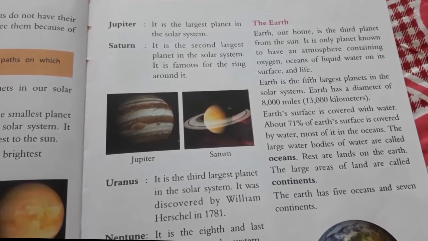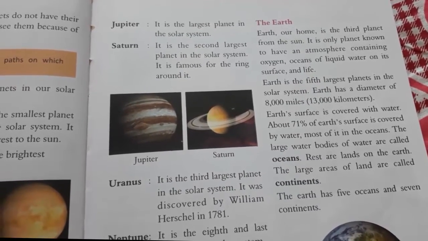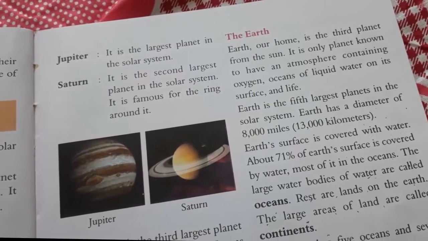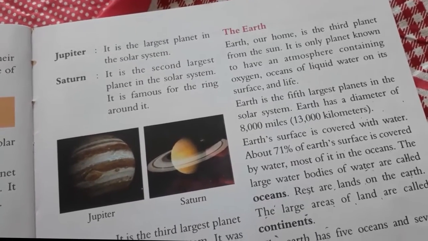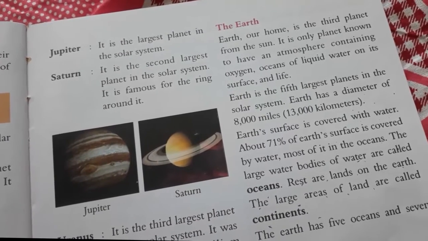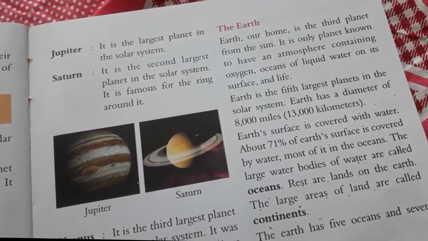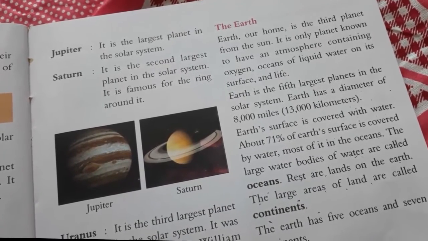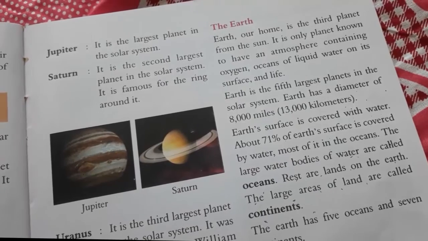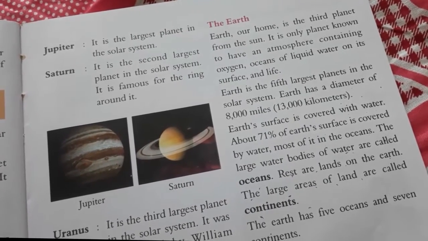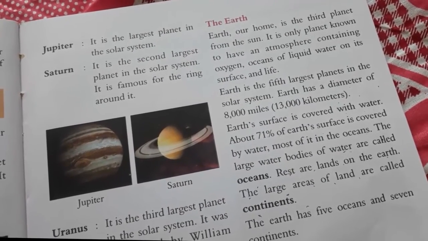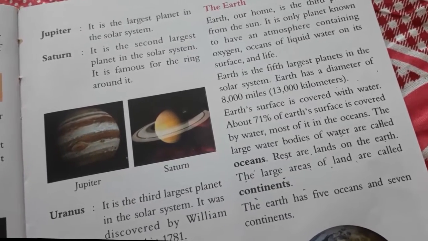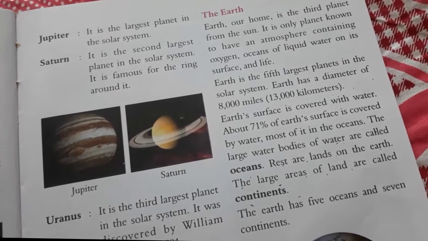Earth is the fifth largest planet in the solar system. Earth has a diameter of 8,000 miles, 13,000 kilometers. Earth's surface is covered with water. About 71% of Earth's surface is covered by water, most of it in the oceans. The large bodies of water are called oceans. The rest is land on the earth. The large areas of land are called continents. The earth has 5 oceans and 7 continents.